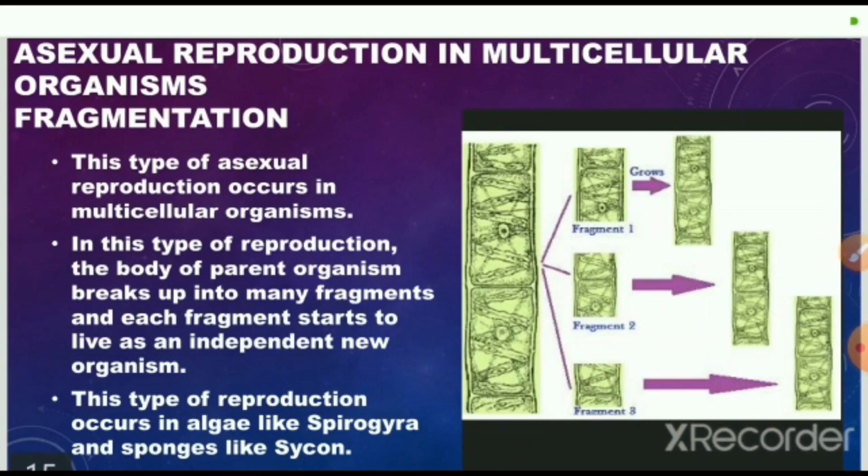This type of asexual reproduction occurs in multicellular organisms. In this type of reproduction, the body of a parent organism breaks up into many fragments, and each fragment starts to live as an independent new organism. This type of reproduction occurs in algae like Spirogyra and sponges like Scypha.